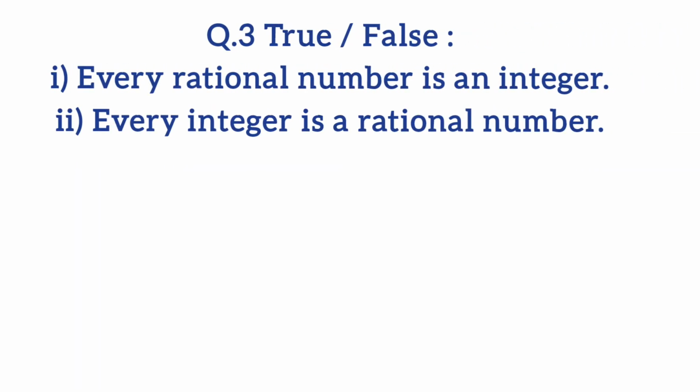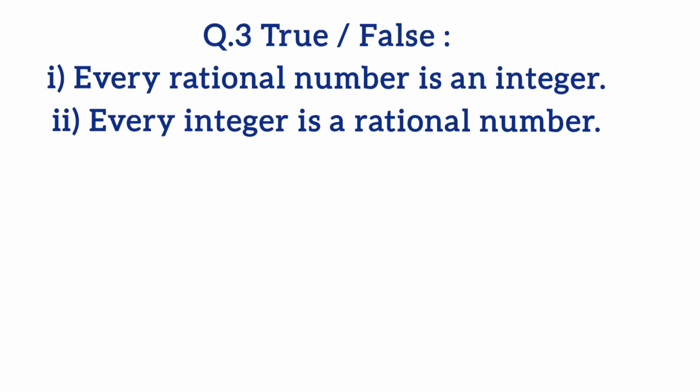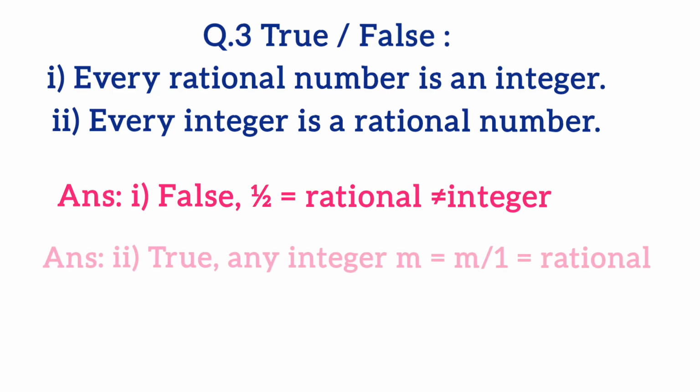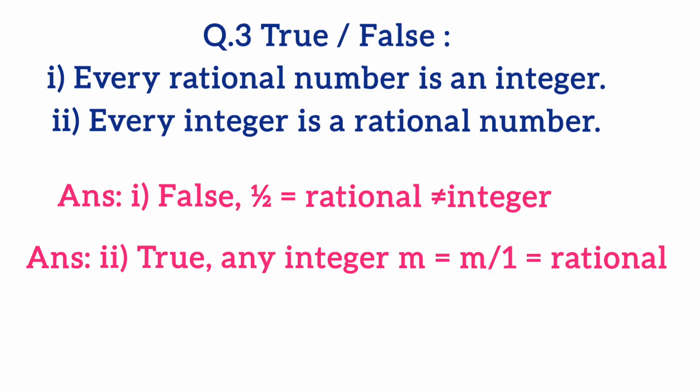Question 3. True or false? 1. Every rational number is an integer. It's false because rational numbers include fractions like half, which are not integers. 2. Every integer is a rational number. It's true because any integer m can be expressed as m by 1, fitting the definition of rational numbers.